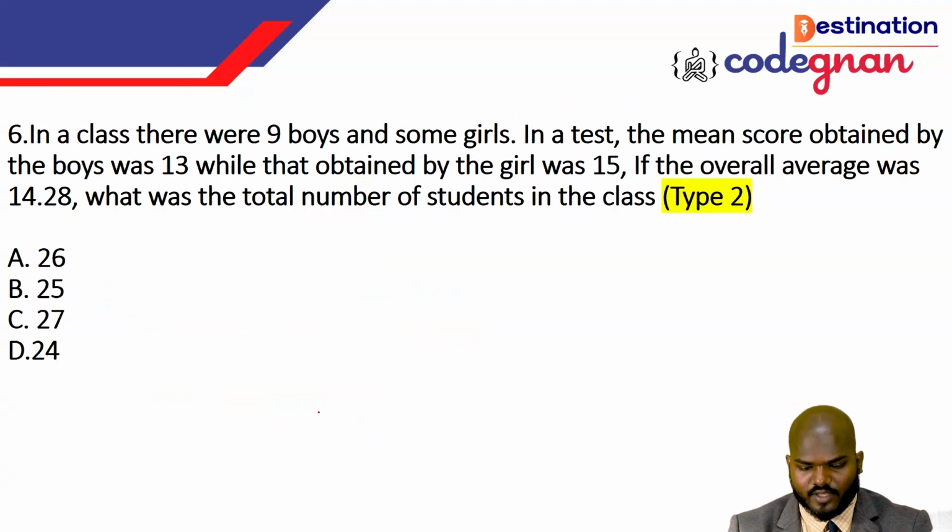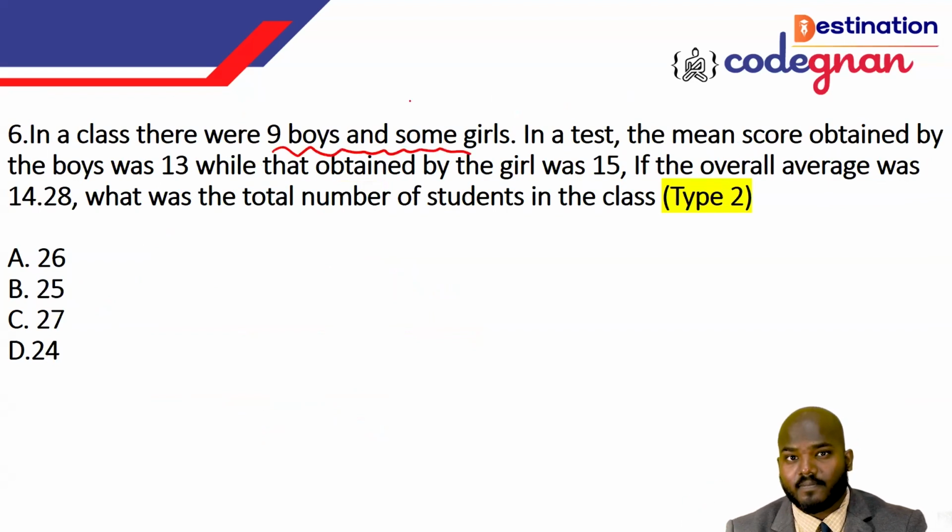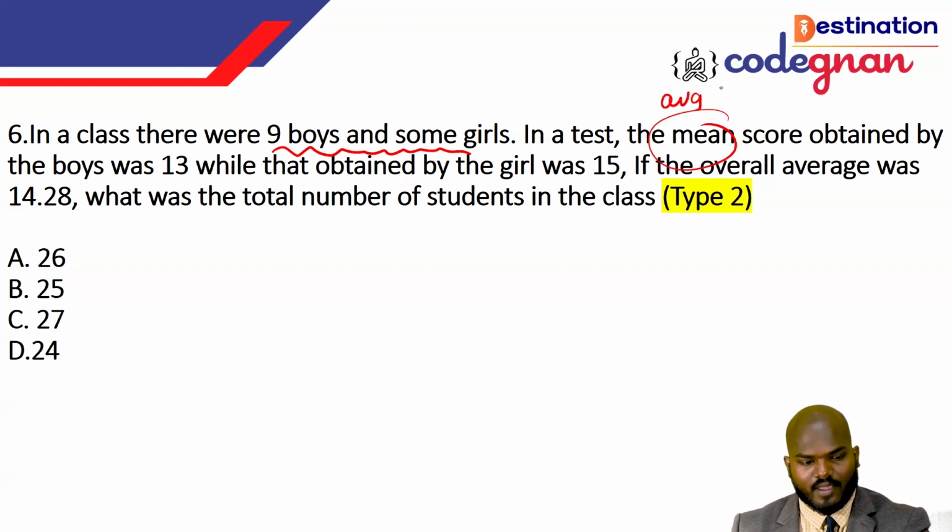So in a class, there were 9 boys. You see this one, they have given the 9 boys and some girls. Some girls means they didn't mention the number, they're just saying it indefinitely. In a test, the mean score obtained by the boys was 13, while that obtained by the girls was 15. Mean score means what? Average score only. So the average score obtained by boys was 13, while for girls it was 15 here.